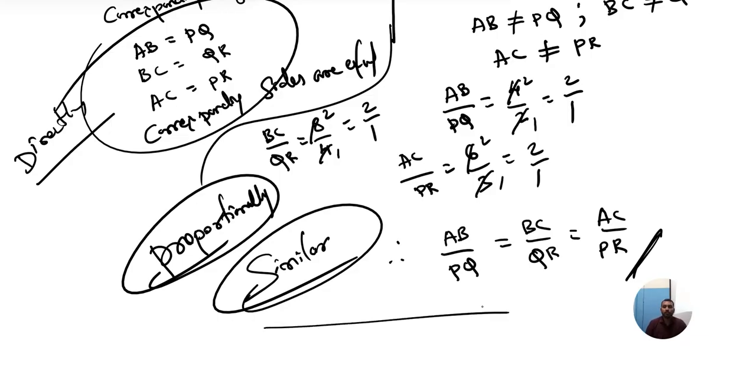Now please make a note. These are the conditions. Two triangles are said to be similar if option 1: corresponding angles are equal.